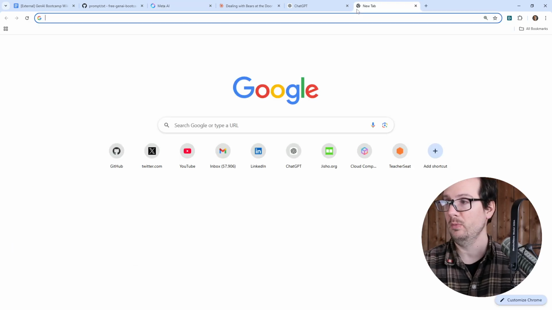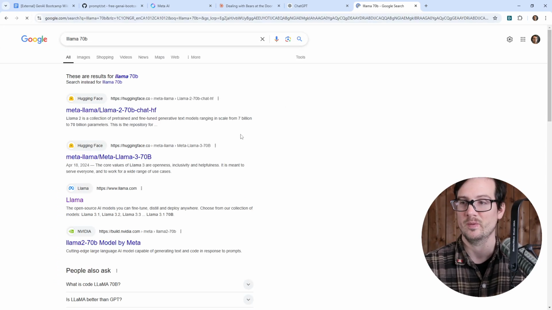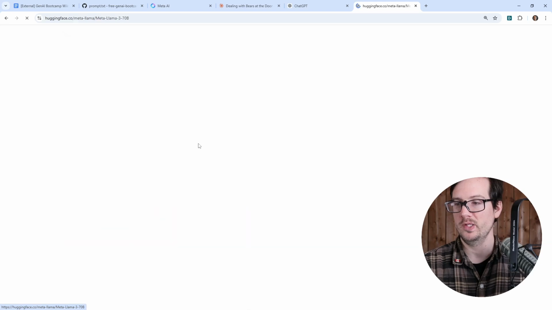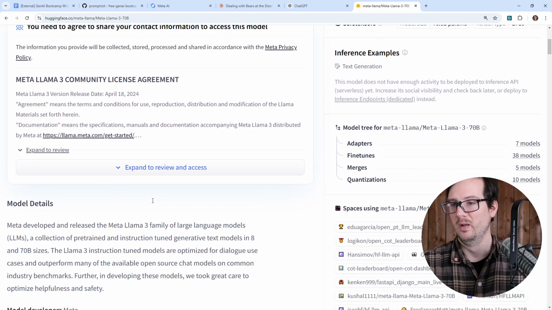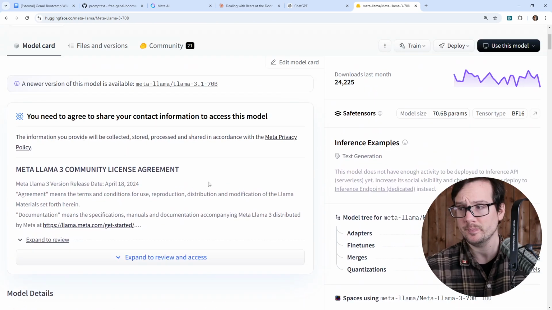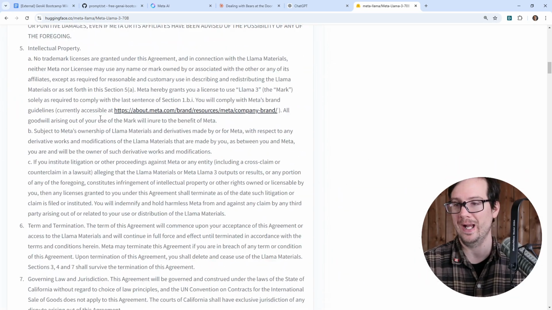Okay, so I'm thinking what's happening here. If we go to Llama 70 billion, it kind of makes sense why it was performing so well, but that's Llama 3 70 billion. So I believe that this is the model that says that we're running. So a newer model that has been available. You need to agree and share your contact information to access this model. This is actually interesting because I don't usually get to see this very often. And so this is my opportunity to show how to accept a model.